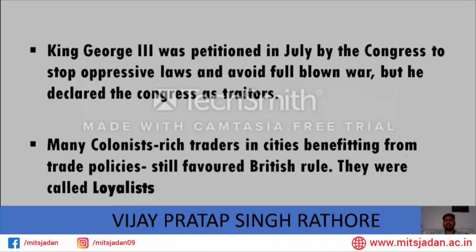This was the last gate, the last window that remained open to talk between King George III, the British rule, and the colonies, and it was closed by King George III. He said that you are trying to usurp the power that has been bestowed on the British Parliament and the British monarch, and I will not let this happen.